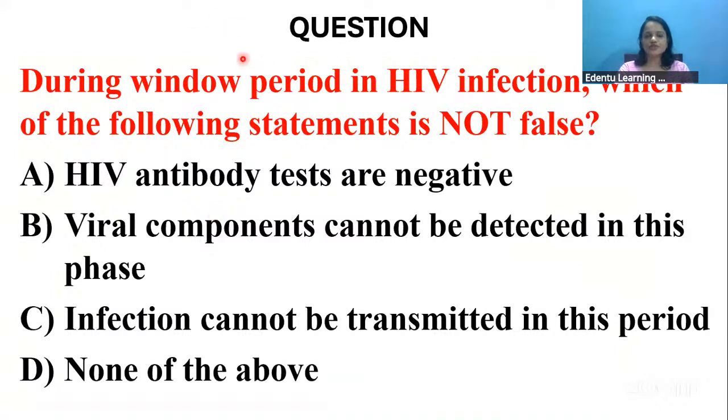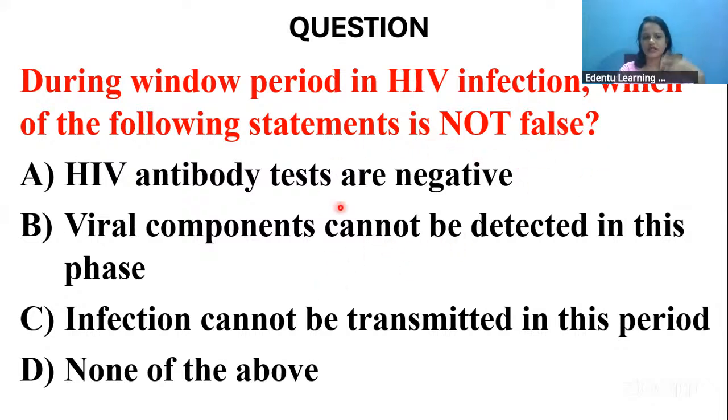Now, next question. During the window period in HIV infection, which of the following statements is not false? The question is purposefully put to confuse you. They could just ask which statement is true, but to make you think a little, they ask which is not false.